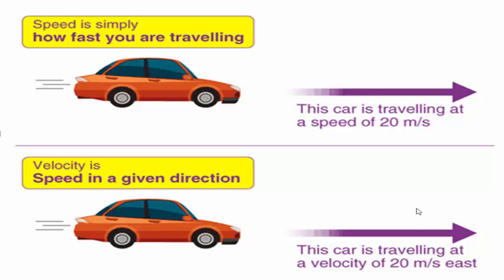In the second figure of the car, you can see this car is traveling at a velocity of 20 meters per second with a particular direction. That direction is given by east. So speed with direction becomes velocity.